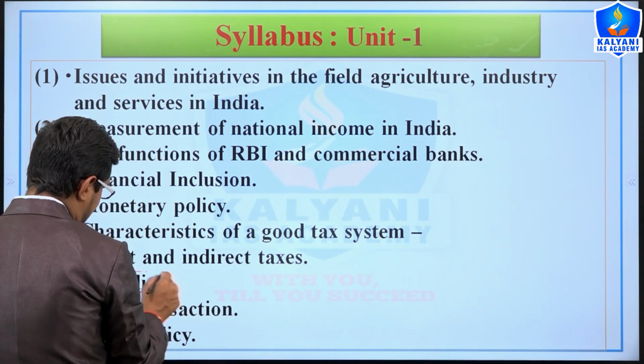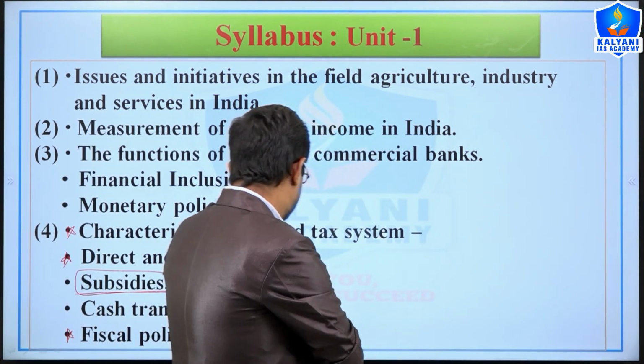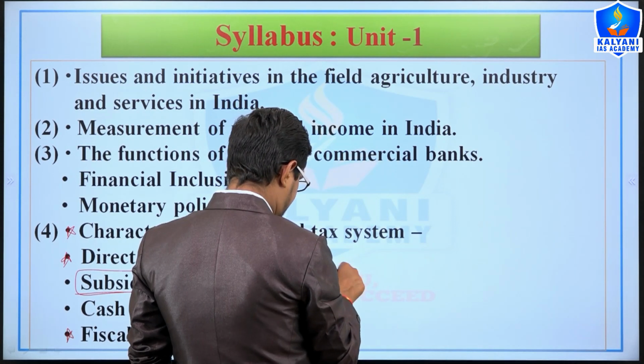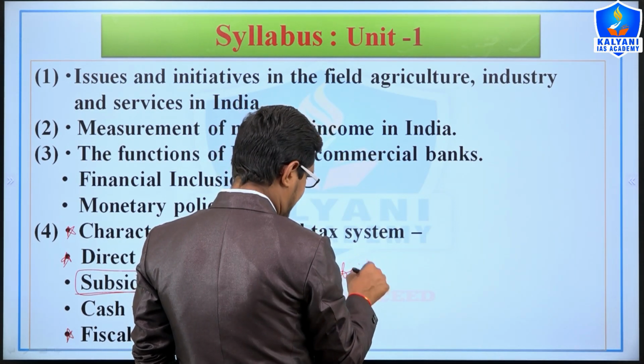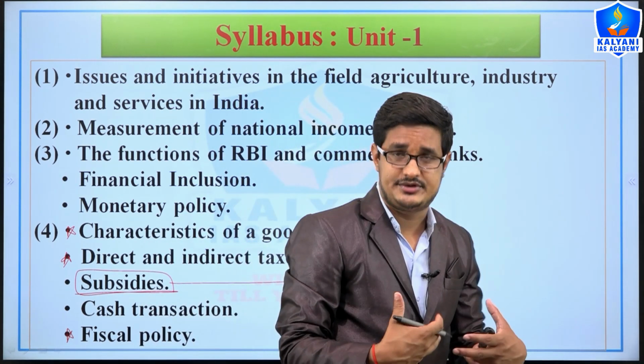Now we will study subsidy, right? We will study what subsidy is and the types of subsidy.